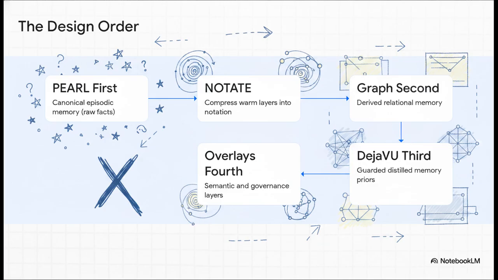Now this specific design order, it's completely non-negotiable. You always start with Perl first, those canonical raw facts, then you notate to compress the warm layers. Only after that do you derive your knowledge graph. Déjà vu is distilled third, and it comes exclusively from that graph. Overlays come last. The absolute key takeaway here is that you can never reverse this order. You never want an AI hallucinating a pattern before it actually has the cold, hard facts.